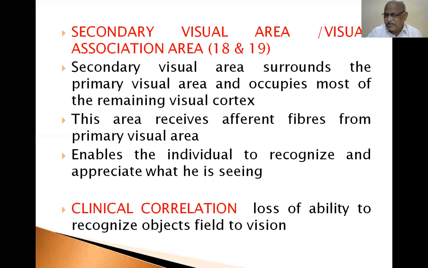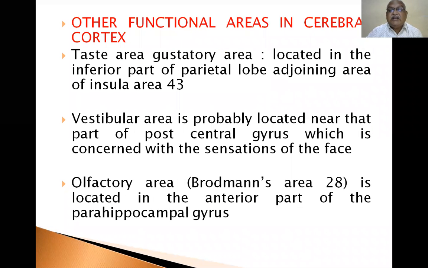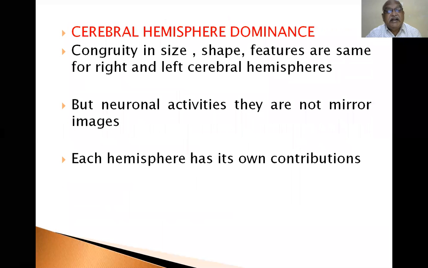That is the clinical correlation. Other functional areas in the cerebral cortex: the taste area, or gustatory area, is located in the inferior part of the parietal lobe, adjoining the insula, area 43. The vestibular area is probably located near that part of the postcentral gyrus which is concerned with sensation. The olfactory area, Brodmann's area 28, is located in the anterior part of the parahippocampal gyrus. So this is the naming for the sulci and gyri.